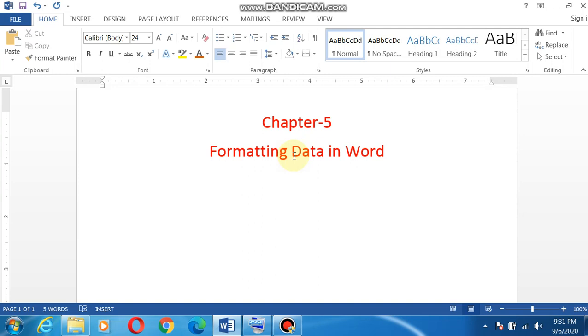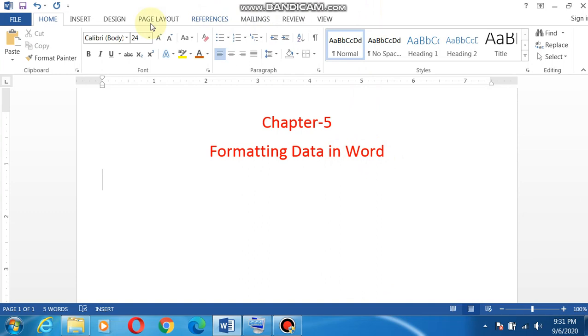So to make our data readable and understandable for the other person, you should do some formatting in the data. Formatting means making the data more readable and attractive by changing its color, its size, its style. Like here you can see that I have written the heading of the chapter and chapter name in red color. And also I have increased the size of this. Yes or no?